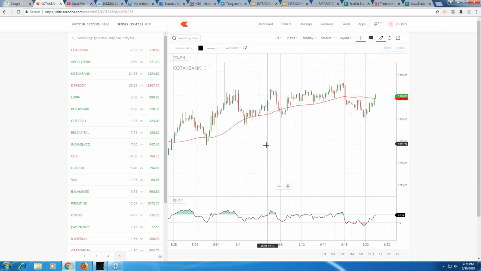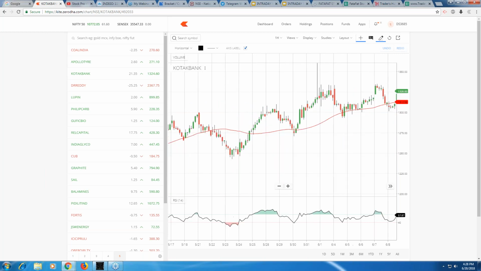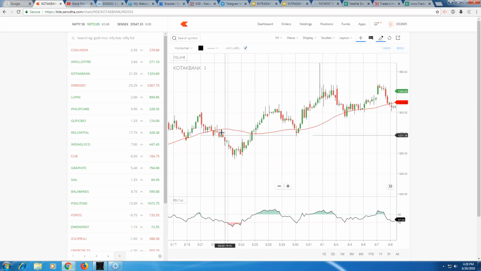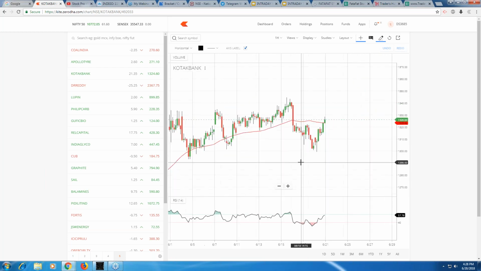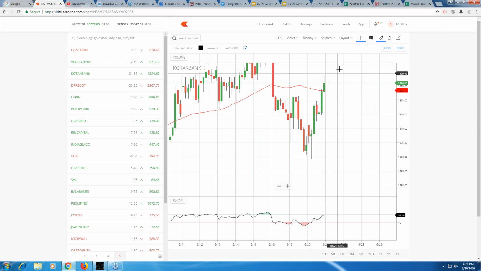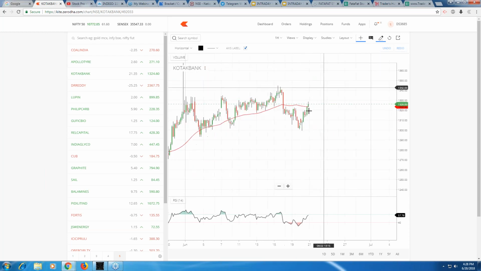Then similarly out here, you can see again it came down, right? Out here it's taking a resistance and it's coming down. RSI is down here. You can short it 1263 to 1245. Not many, but definitely you get points, right? Similarly out here, it's good support and RSI above. So 1276 to 1304. About 25-30 points you get here. So concentrate on RSI. Now it's heading up again. Maybe tomorrow we'll again have an opportunity to enter into Kotak Mahindra Bank, right?